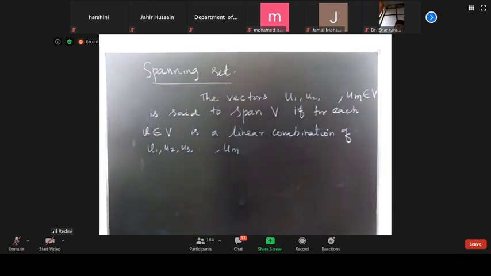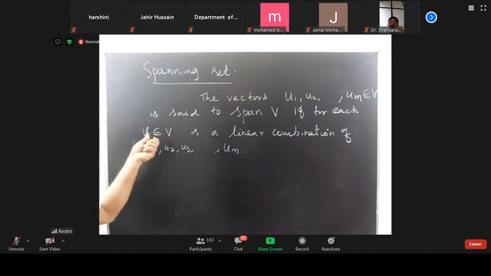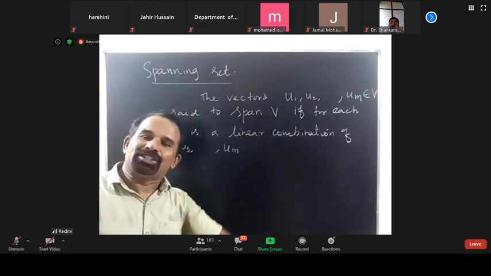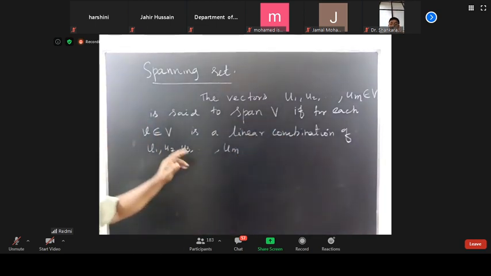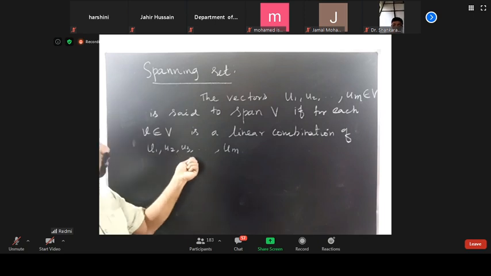Alternatively, for each element, there is a solution for Ax equals B. The same thing: each V belonging to V is a linear combination of U1, U2, U3, etc.